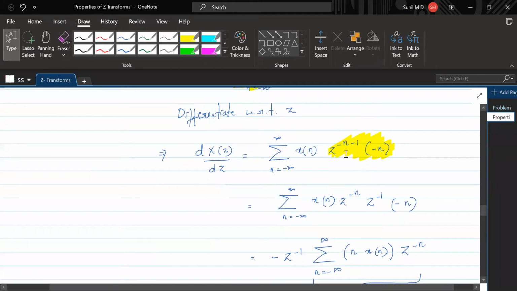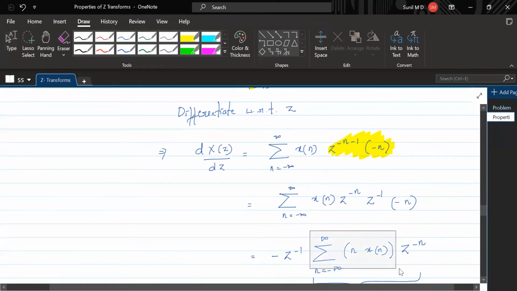Fine. You have two powers of z here. Z to the power minus n is one. Z to the power minus 1 is the other. Z to the power minus 1 along with this minus can be taken out. So you'll be left with this. What is this now? Anybody? What is this? This is the z transform of what?